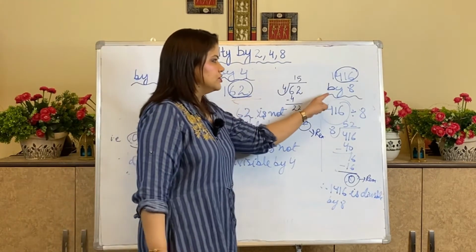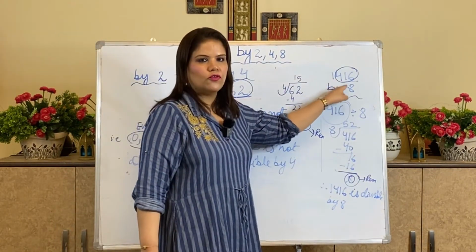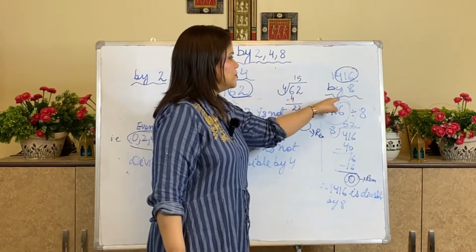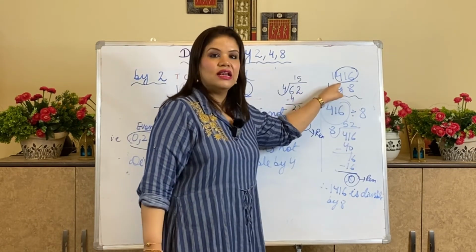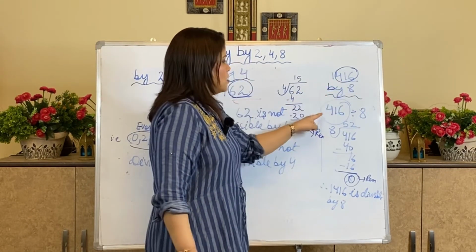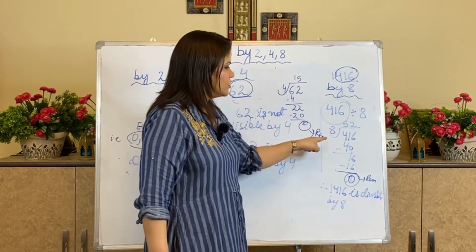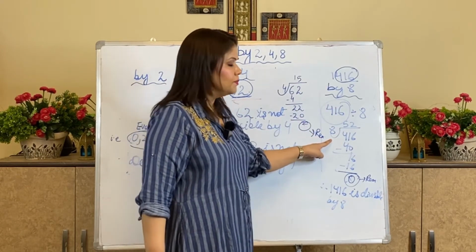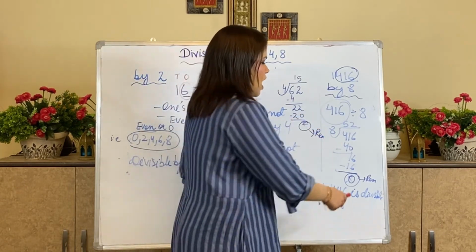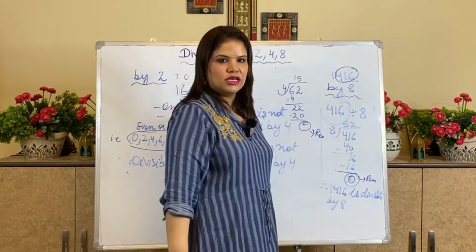Now for 8, I have taken 1416. To check the divisibility by 8, I will take the last 3 digits, which are 4, 1, 6. When I check by the division method whether it is divisible or not, I am getting remainder 0.